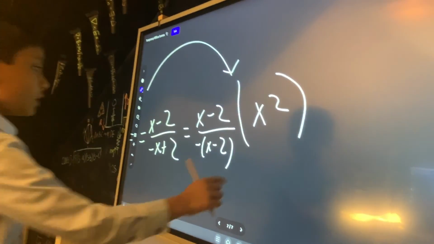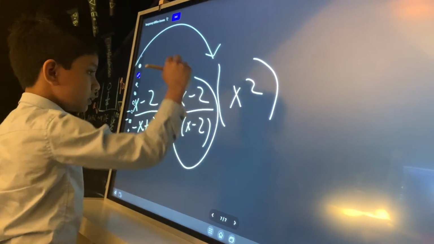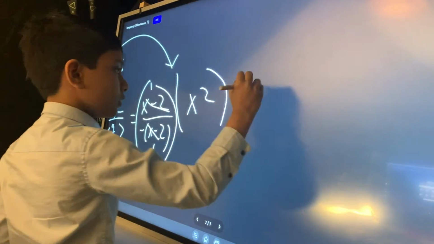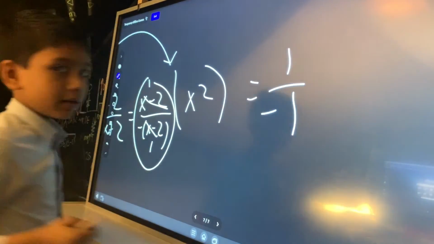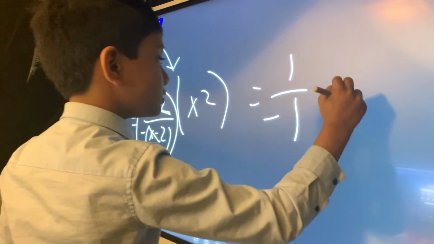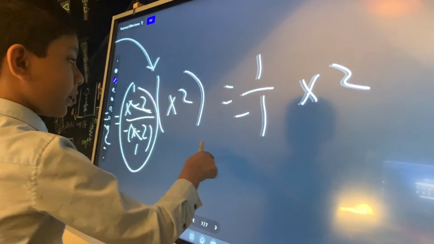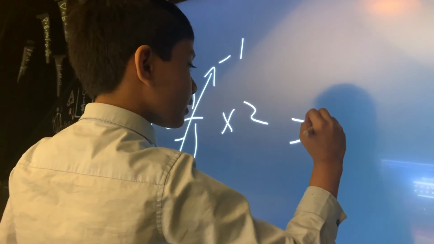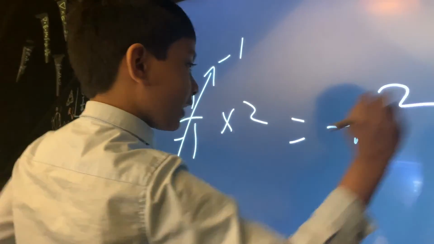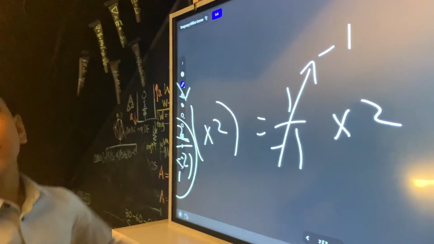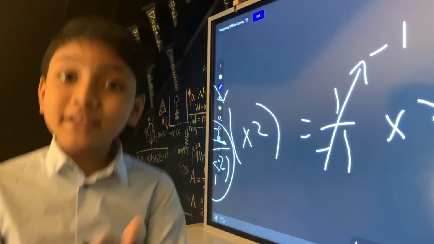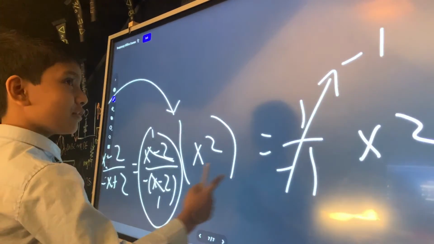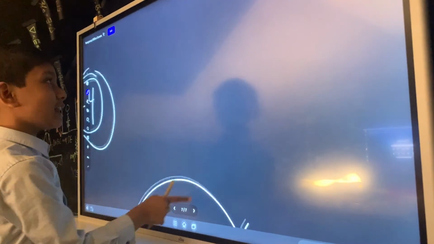Now you can see this just simplifies to 1 over negative 1 times x squared, and 1 over negative 1 is just negative 1. So you get negative 1 times x squared, which is negative x squared. That gives you the different results, but with the same kind of function, the same kind of graph, which is very weird. But that's just how it works.